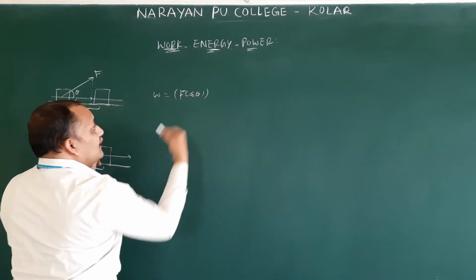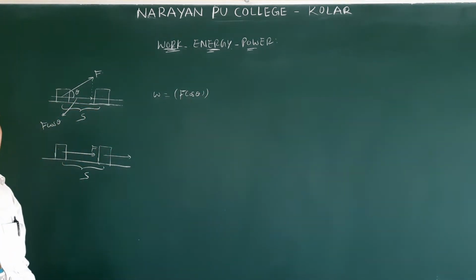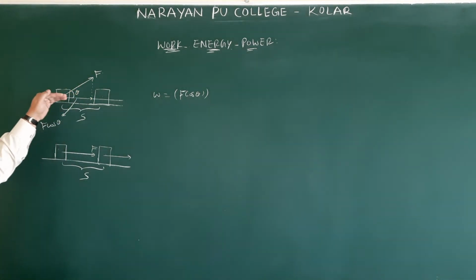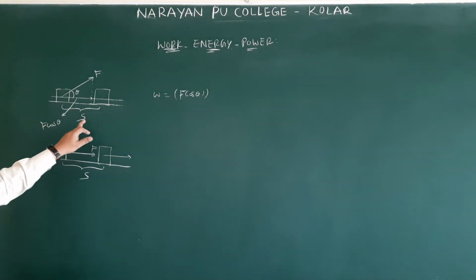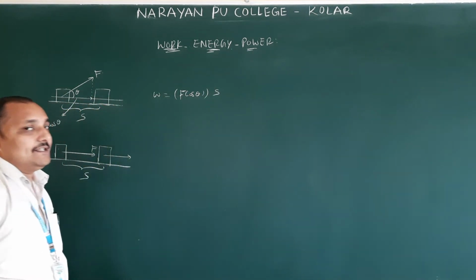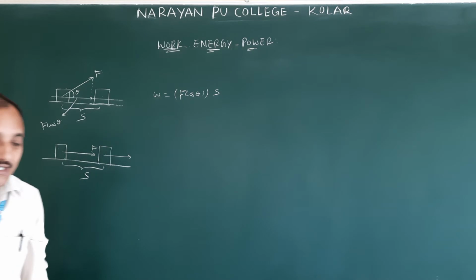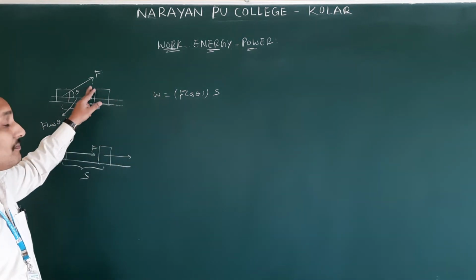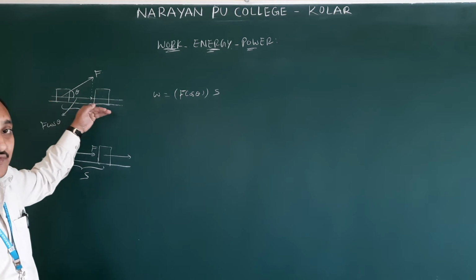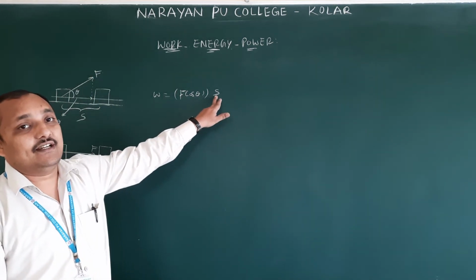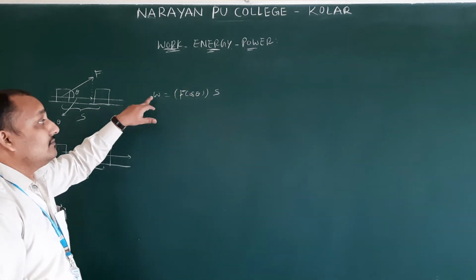This F cos theta has that big name, component of force in the direction of displacement. Once again I am saying the definition: the product of the component of force in the direction of displacement and the magnitude of displacement is called work done.